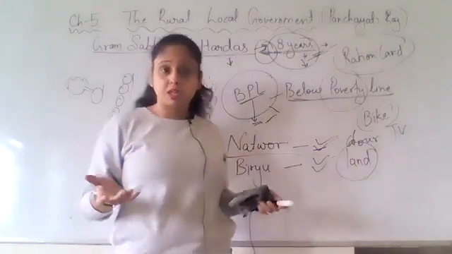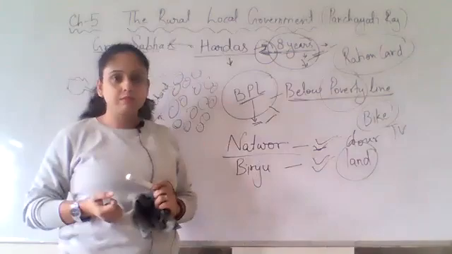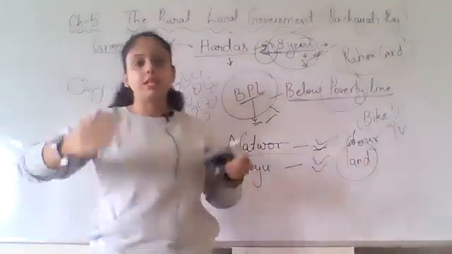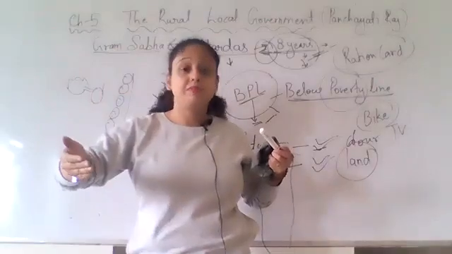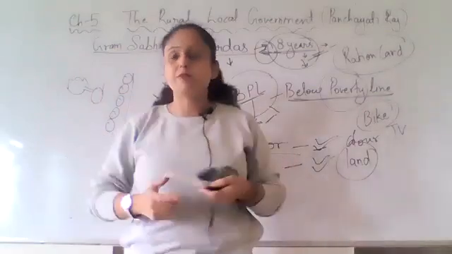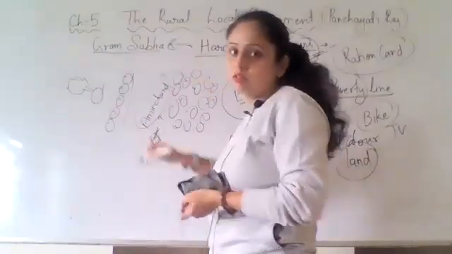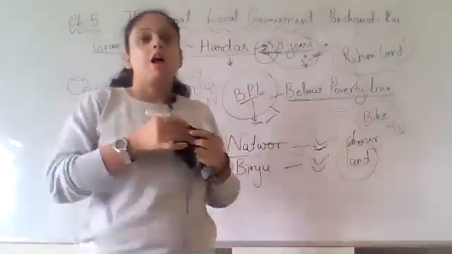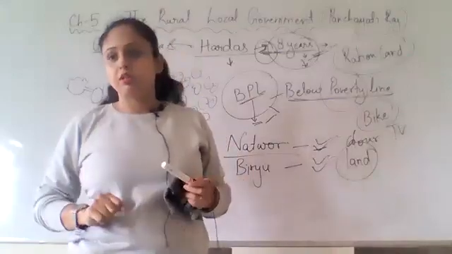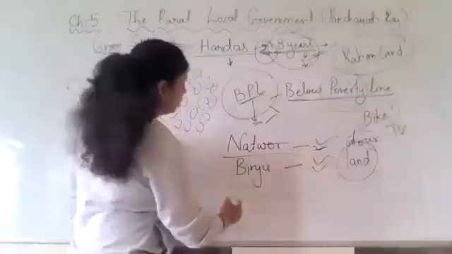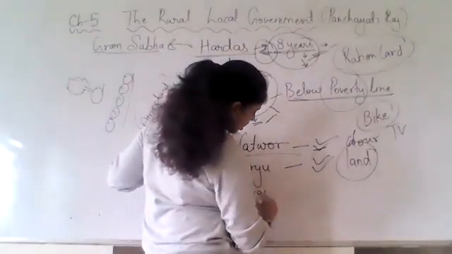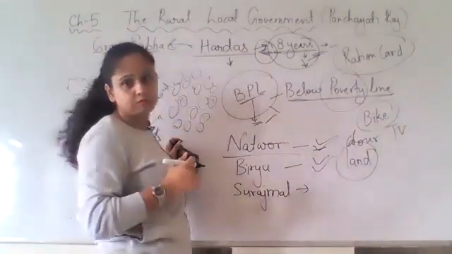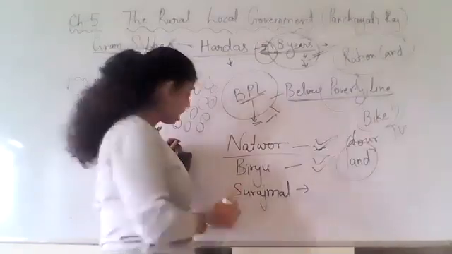Now people are whispering about how their names came in the BPL list. But yes, no one is raising their voice. Do you know why? Because they have fear of Amir Chand, no? So because of that, no one is saying anything. But there is one person, Surajmal, who is actually very poor.